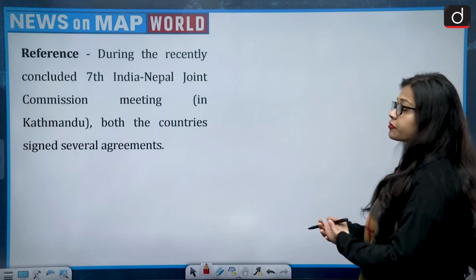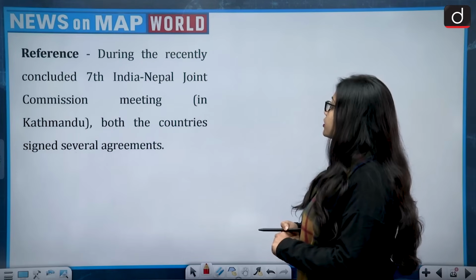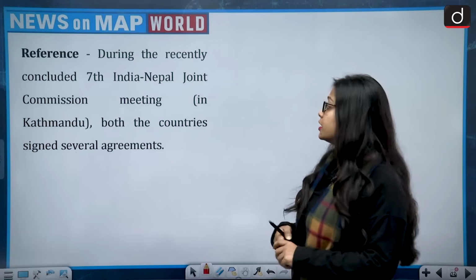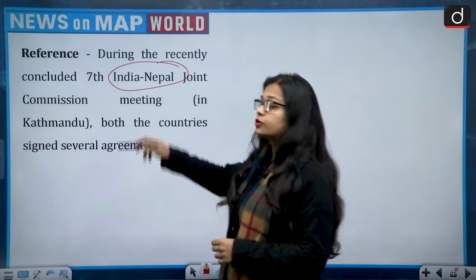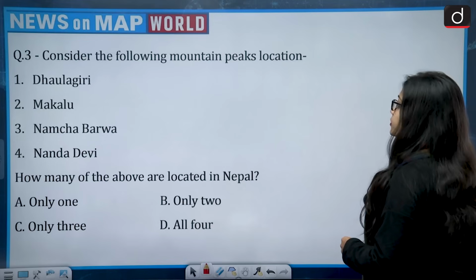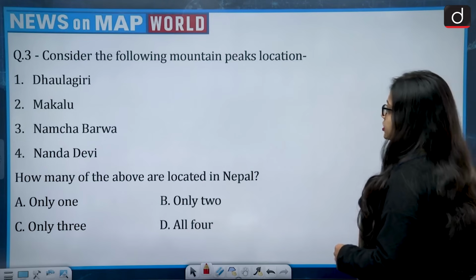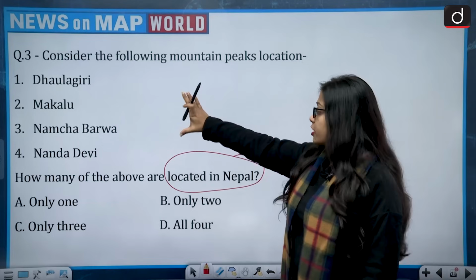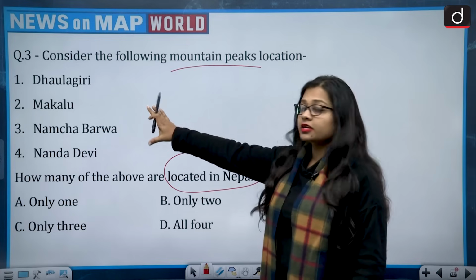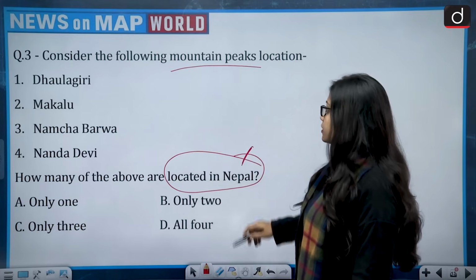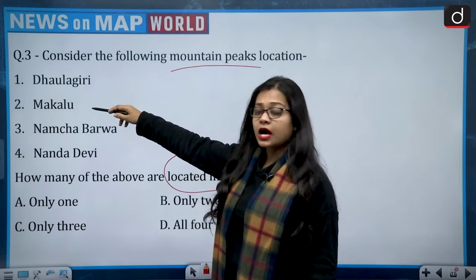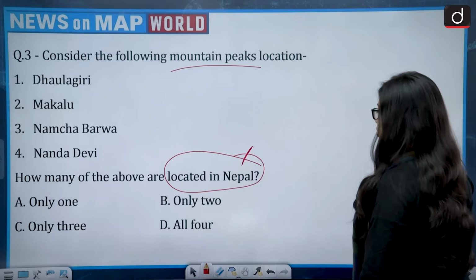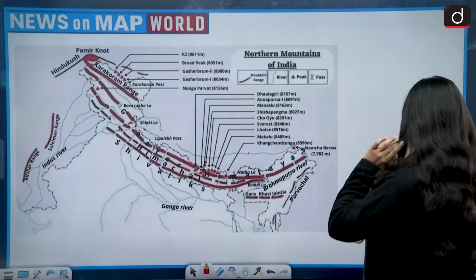Moving on to the next question, the reference talks about the recently concluded 7th India-Nepal Joint Commission meeting, where both countries signed several agreements. Now this brings India and Nepal into the news. The question says, consider the following mountain peaks. How many of the above are located in Nepal? There are 4 mountains given: Dhaulagiri, Makalu, Namcha Barwa and Nanda Devi. So let's see which are located in Nepal.